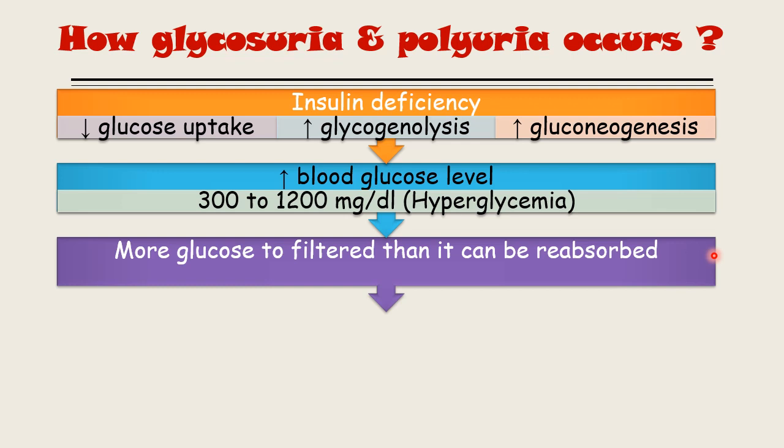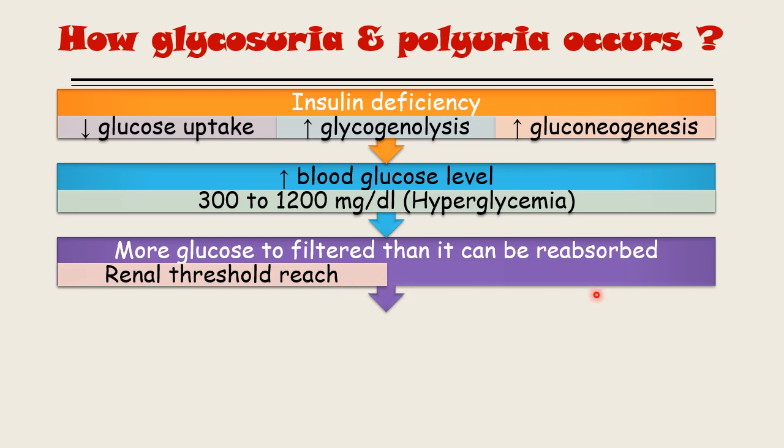There is a threshold of the kidney; once this threshold is reached, no more glucose reabsorption will take place. So once the capacity of the transporter that is present in the renal tubules is exceeded, all the glucose will ultimately enter the urine.